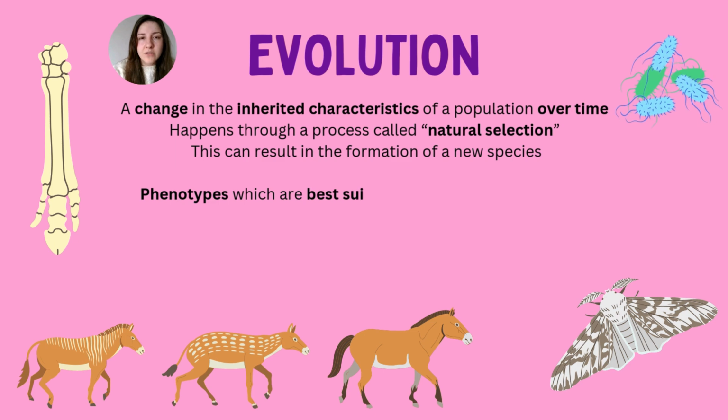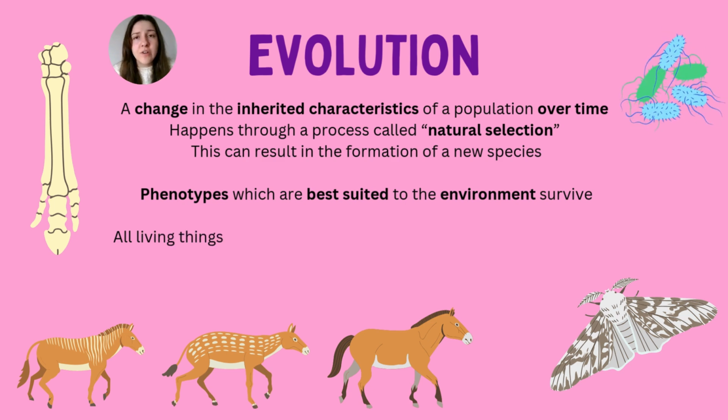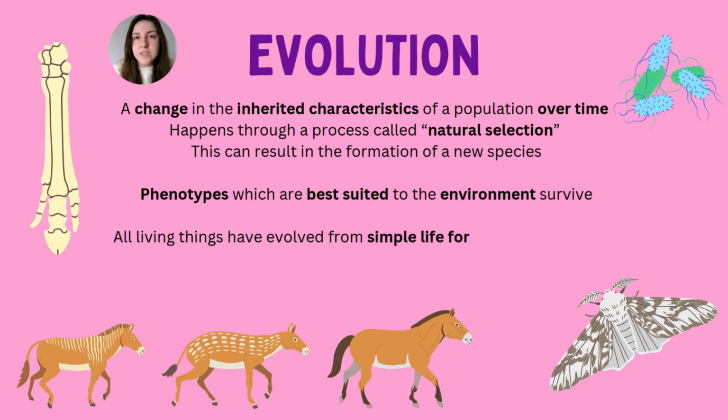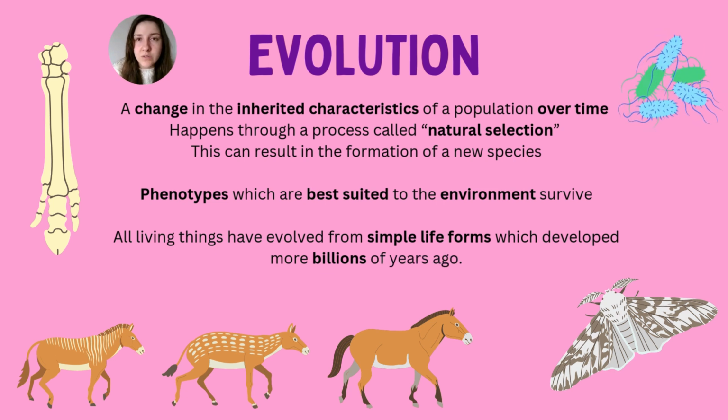But Charles Darwin and his evidence suggests that natural selection was the most widely accepted one, because essentially what it's saying is there is a change to the environment which causes a selection pressure, causing those characteristics that are best suited to the environment to remain in the population and be passed on, as they're more favorable and help that organism to survive. Remember, we're talking about animals, plants, bacteria, and other living organisms as well. And essentially this happens over a really long period of time, so that those different phenotypic characteristics, those different features, can be passed on.